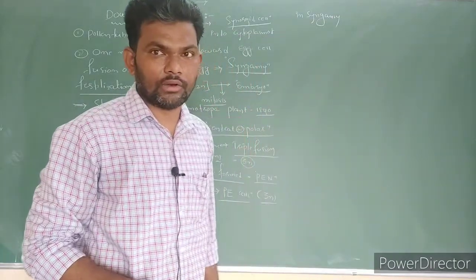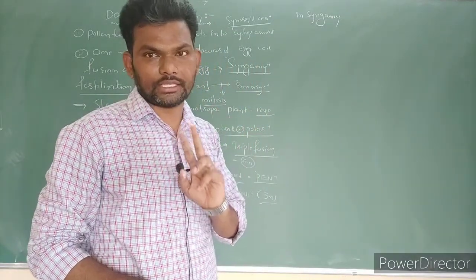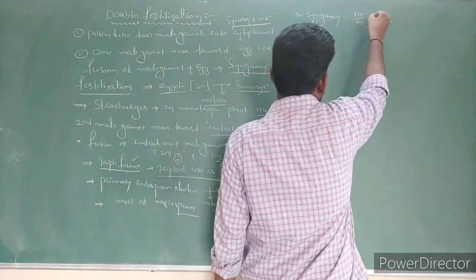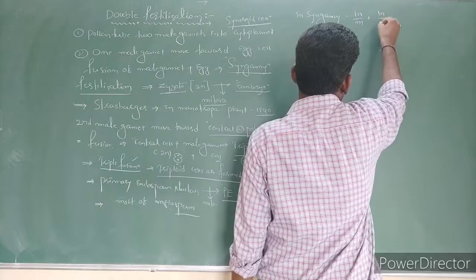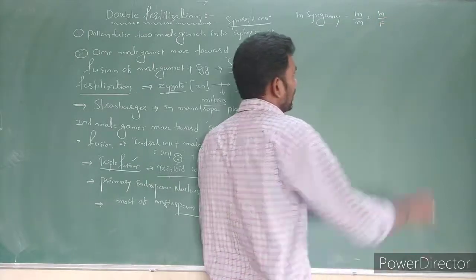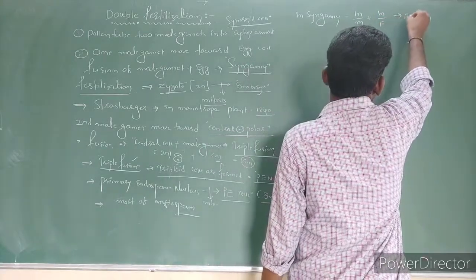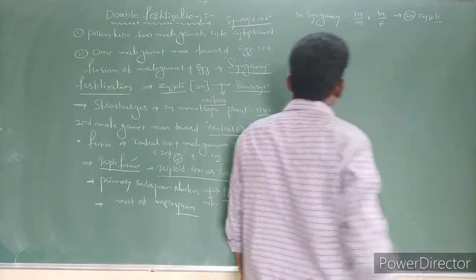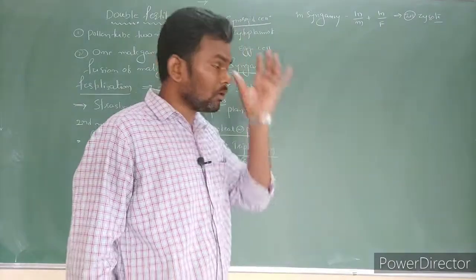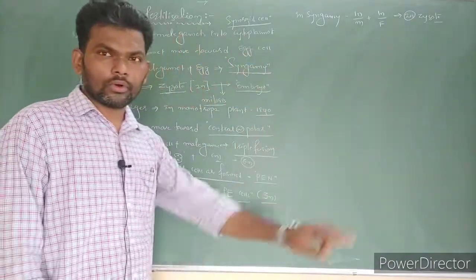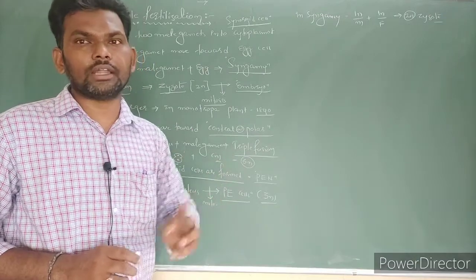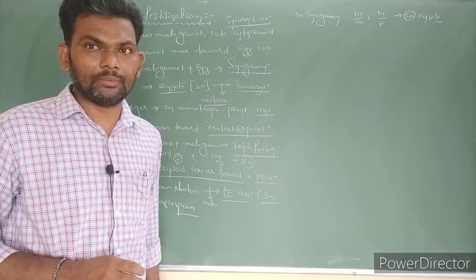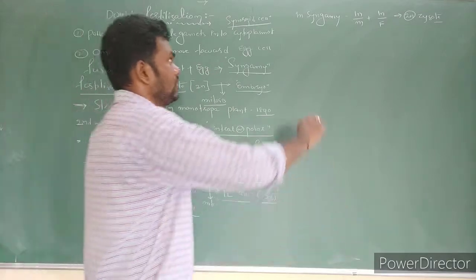Only 2 nuclei are involved. One is the male gamete, one is the egg cell, the female gamete. So here 1n, the male, plus one more haploid, the female egg cell, now become 2n, that is the zygote. In syngamy, or nothing but fertilization, only 2 nuclei are involved. So the cell formed is the zygote, which is in diploid condition.